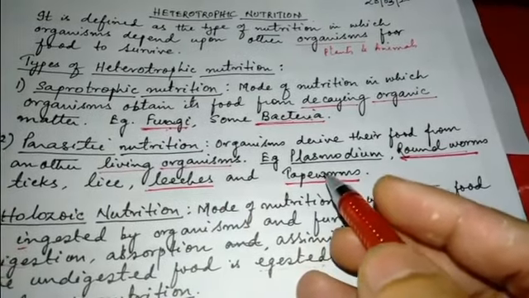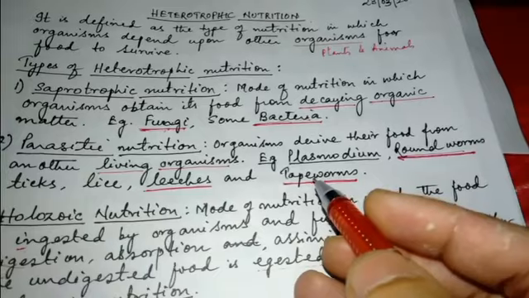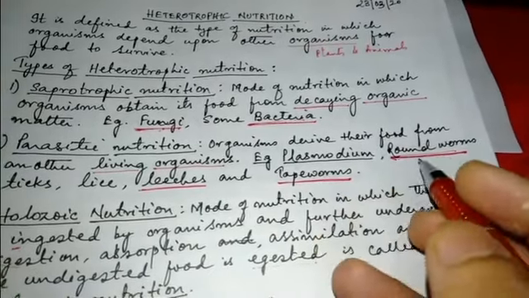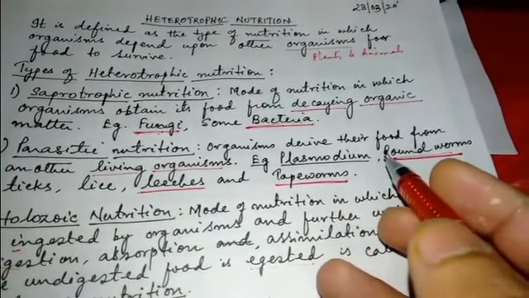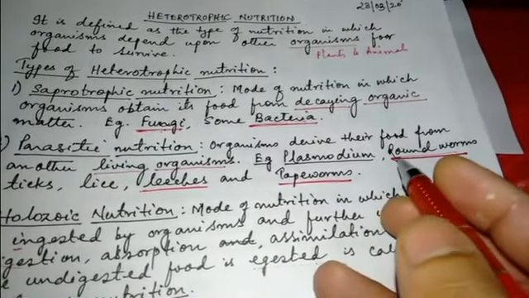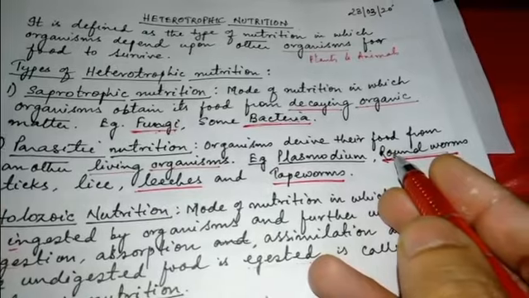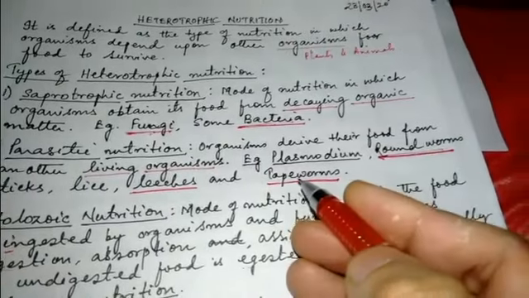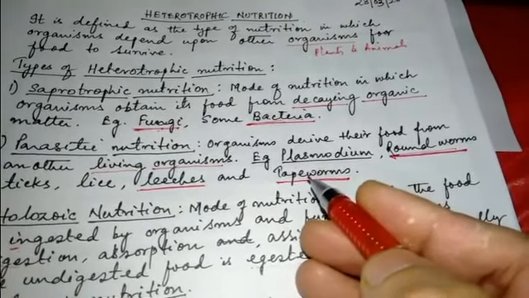Other parasites which live inside our body are tapeworms and roundworms. Tapeworms and roundworms are worms coming under the categories Platyhelminthes and Aschelminthes respectively. They infect the small intestine.